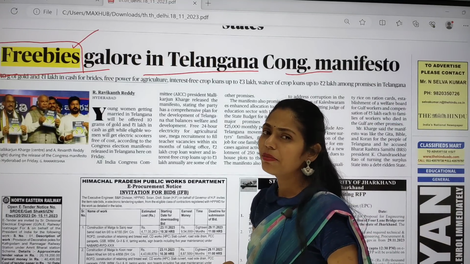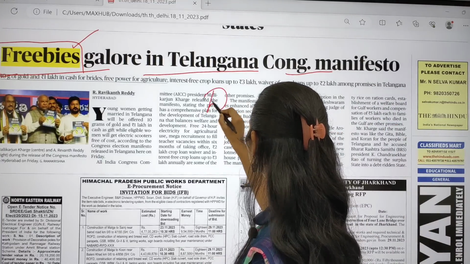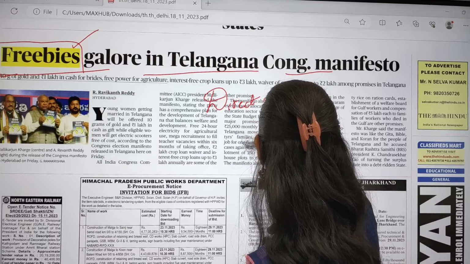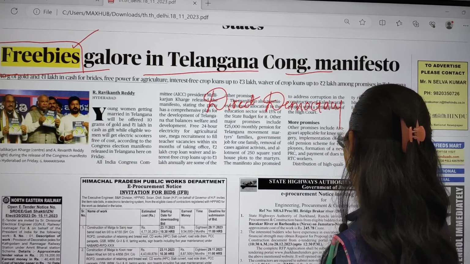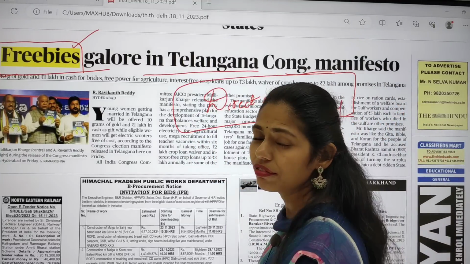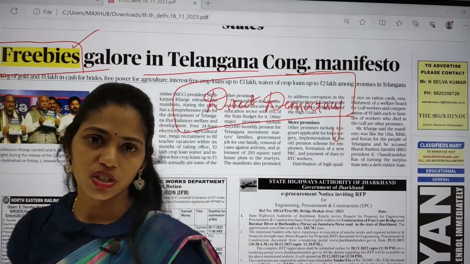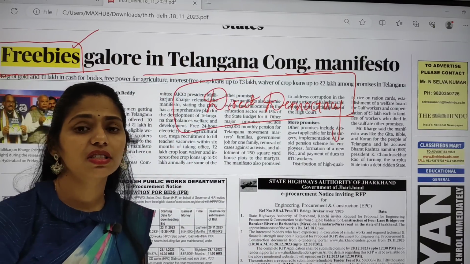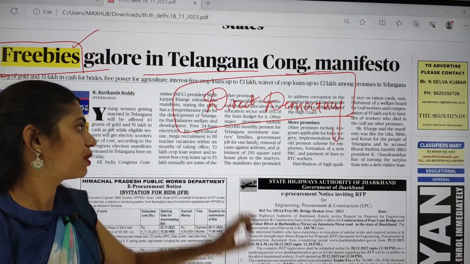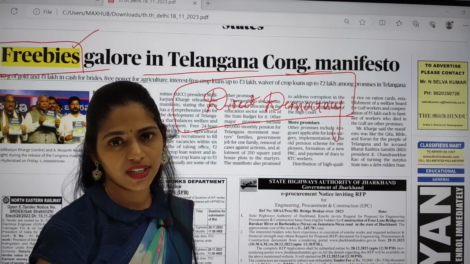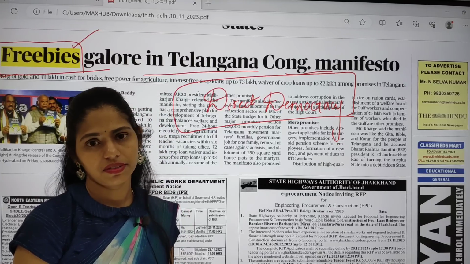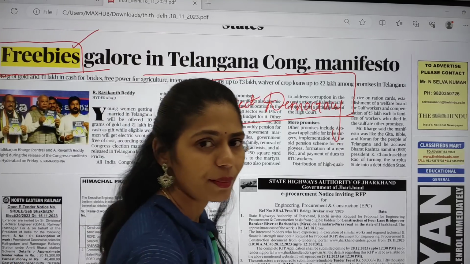Actually many people don't know about these direct democracy tools. Once people get awareness regarding these direct democracy tools, after electing our representative, if they are not working, we can use direct democracy tools like recall, and we can remove them and come up with a new government. Yes, it happens, but there is no proper awareness.